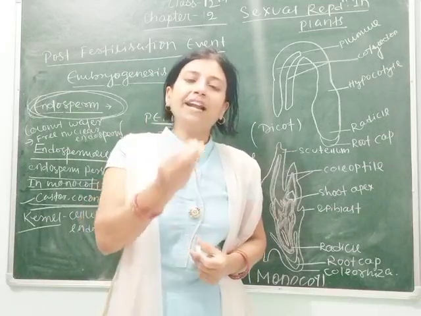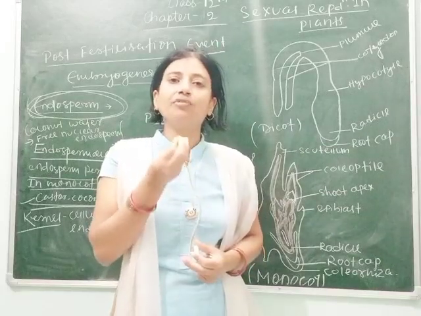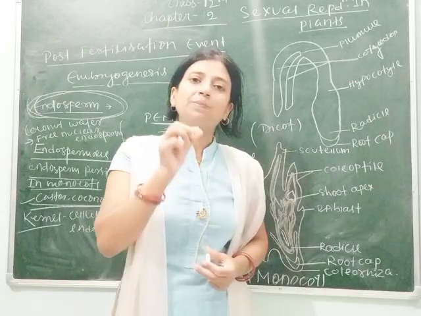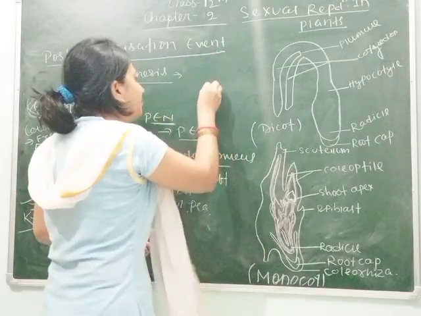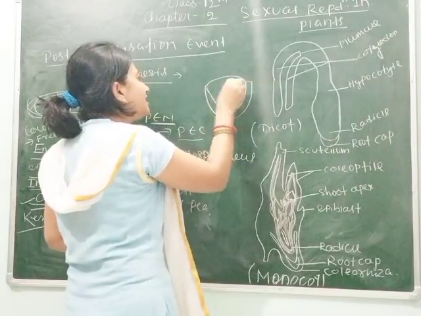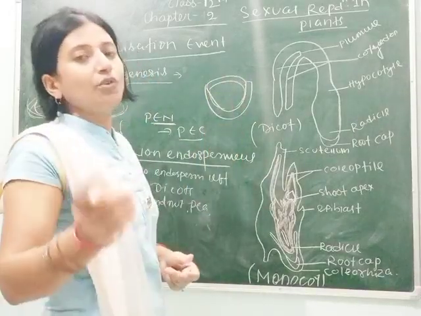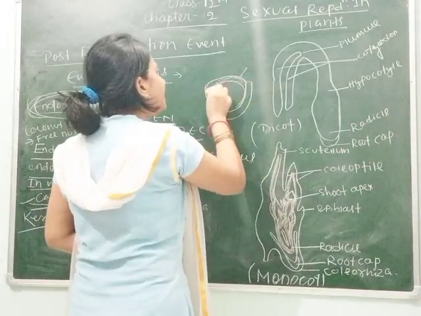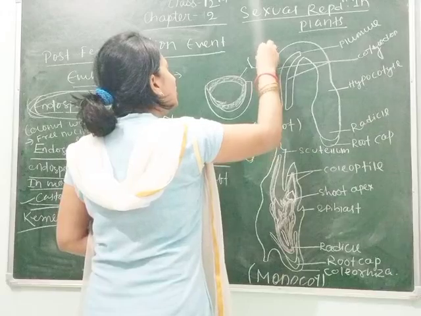Remember students, the tender coconut water is nuclear endosperm, whereas the white kernel of the coconut is cellular endosperm.